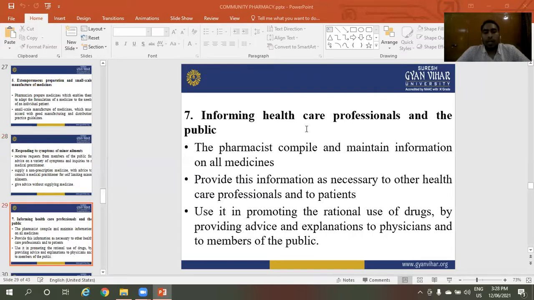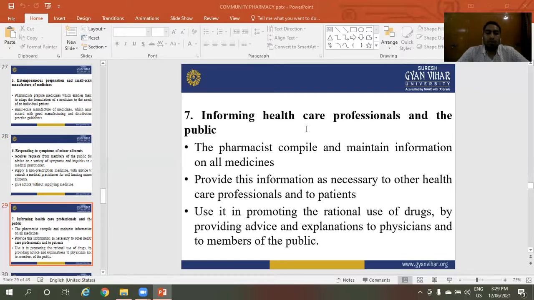Next one, informing healthcare professionals and the public. The pharmacist compiles and maintains information on all medicines. Provide this information as necessary to other healthcare professionals and to the patients.